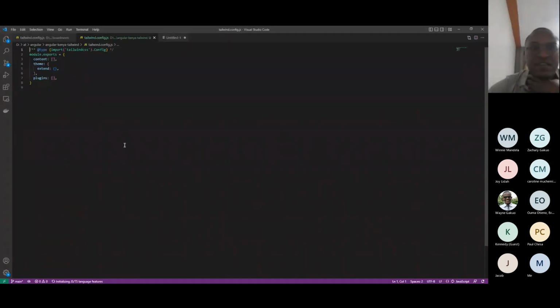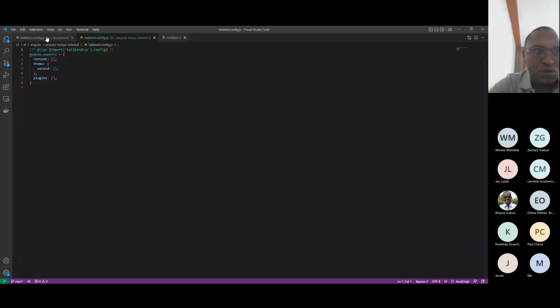You can see the second tab in the VS Code, yes. So this is what the Angular Tailwind initialization brings for us, just this.